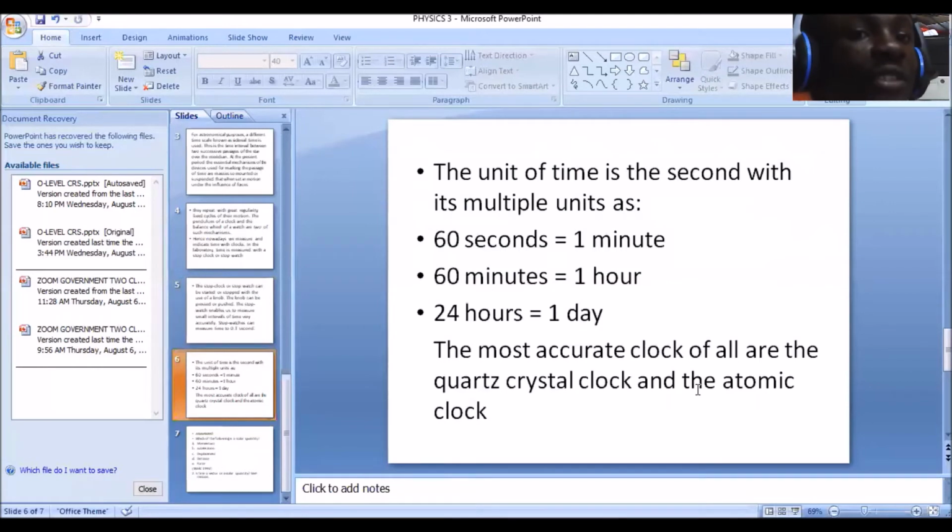Now the most accurate clocks of all are the quartz crystal clock and the atomic clock. This is another probable question. You might be asked which of the following clocks is the most accurate clock of all. Now you should take note that a quartz crystal clock and the atomic clock are amongst the most accurate clocks. So we need to take note.